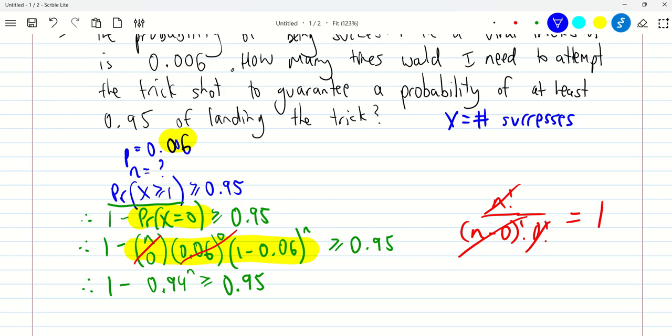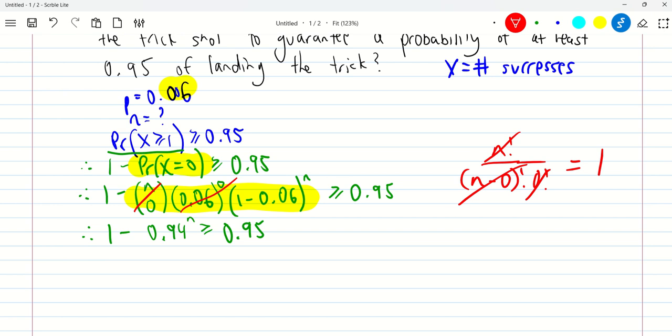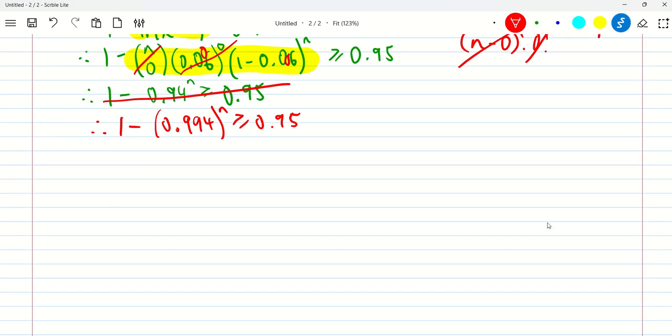That's 0.006. I'll put everything in red that needs to change. So it's actually not that bad, right? Because it's 0.006 there, but that needs to go in there. And so that is not right here, so I'll cross that out so everyone can see my bad mistake. Copying error. So that's going to be 1 minus 0.006 is 0.994 to the power n. That is greater or equal to 0.95. Sorry about that. You're probably screaming at the video, what are you doing, idiot?